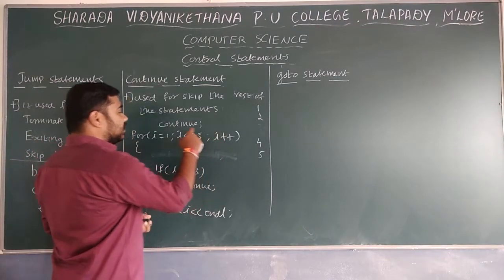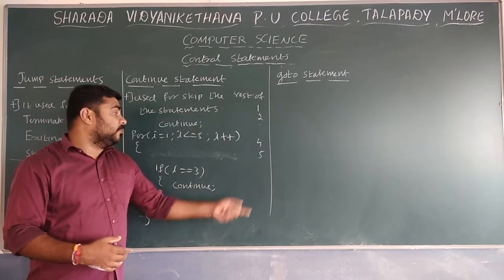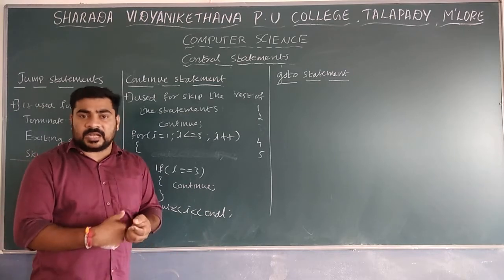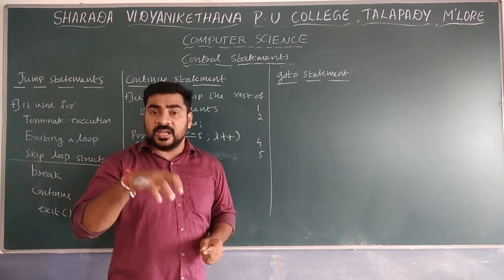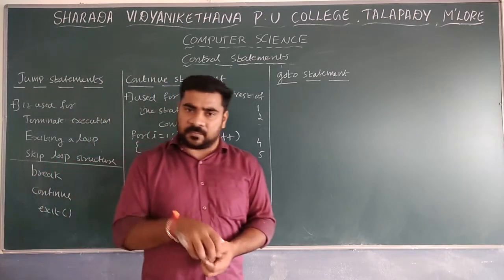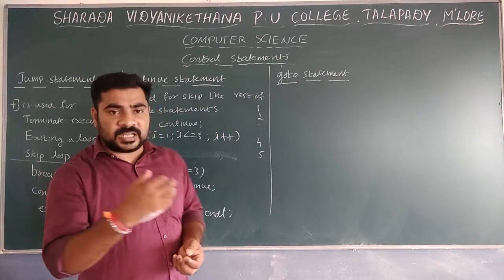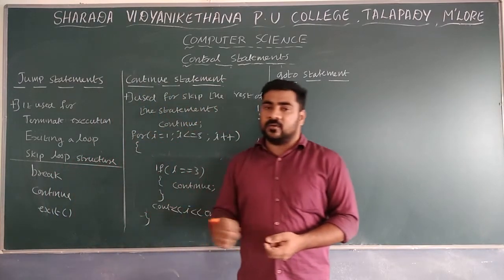Next I plus plus, next I value will be 4. 4 is not equal to 3, so it will be printed. Next 5 is not equal to 3, so it is also going to print. Like that, if you want to skip some part, here 3 is skipped once. For this purpose, we mainly make use of the continue statement. These are the three jumping statements: break, continue and exit.